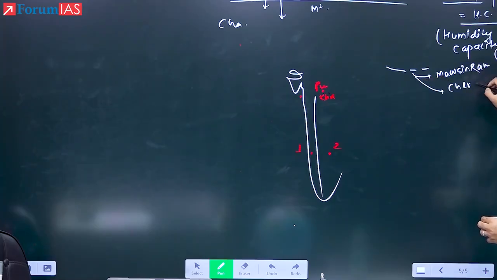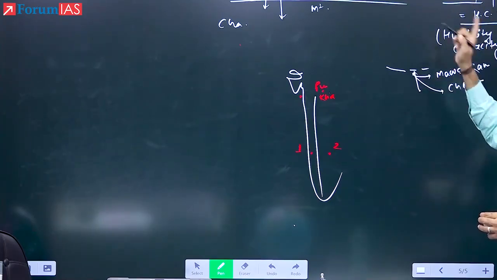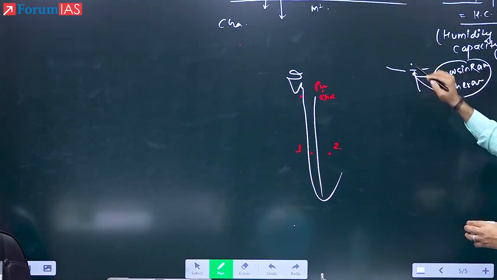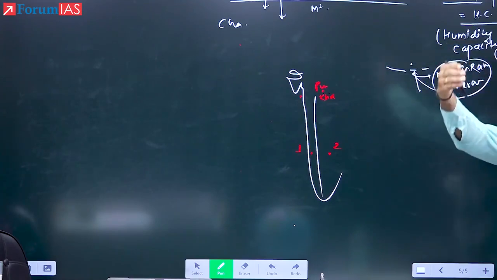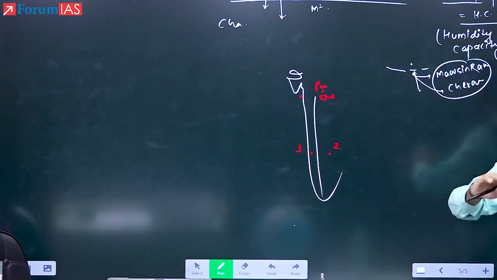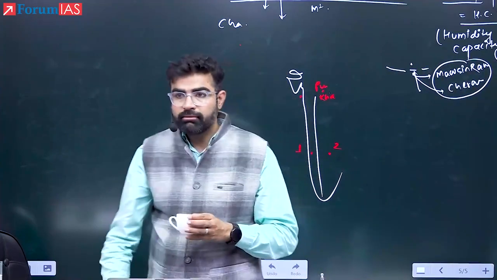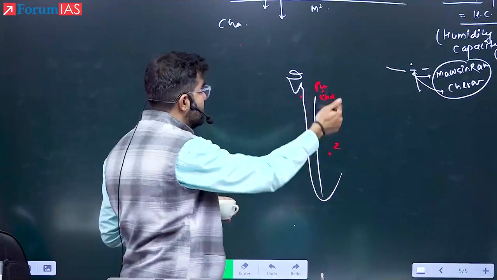Are they on this windward side, or on the other side? They are on the windward side. Therefore they receive a lot of rainfall compared to Gangtok. Can you locate Gangtok? On the other side of the mountain. Gangtok will receive less rainfall. Why? Because of this orography factor. So remember, orographic rainfall will be more on which side? The windward side. The other side will be rain shadow.